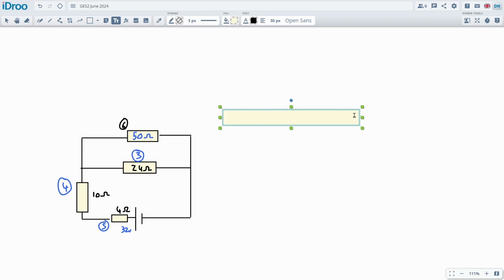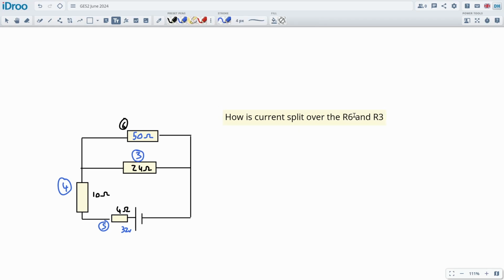Okay, so how is the current split over the R6 and R3? That's the parallel section. What's going to happen is the current is going to come up here, get to this section, and split over these 2 parts. Oh, in order to get there, my bad, I have to calculate the voltage drop up until that point, because I don't know how many volts are being supplied to this whole section. So we need to do voltage drop.